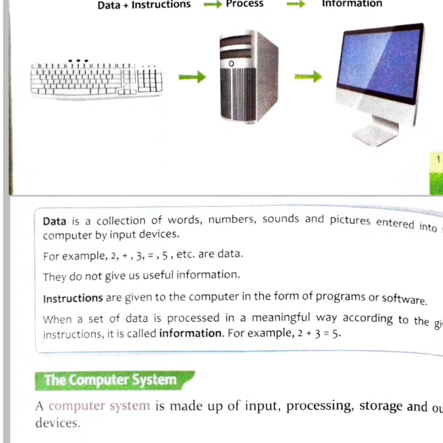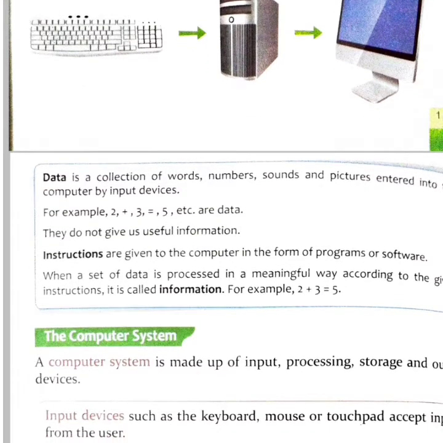Next, data. Data is a collection of words, numbers, sounds, and pictures entered into the computer by input devices. For example, 2 plus 3 gives 5, etc. are data. They do not give us useful information.